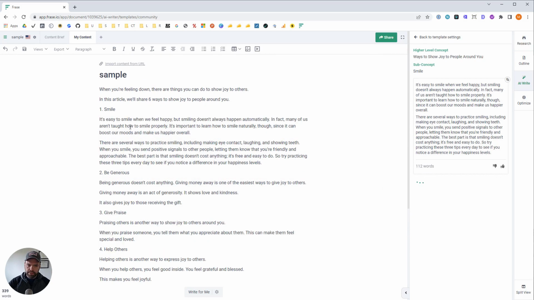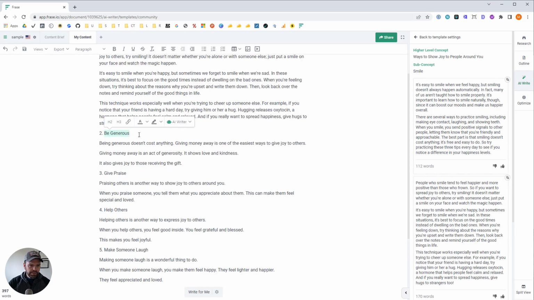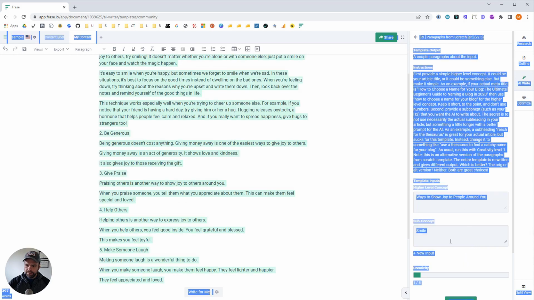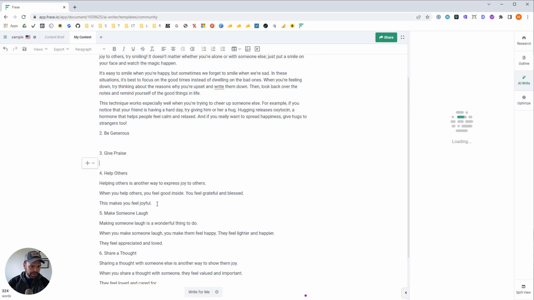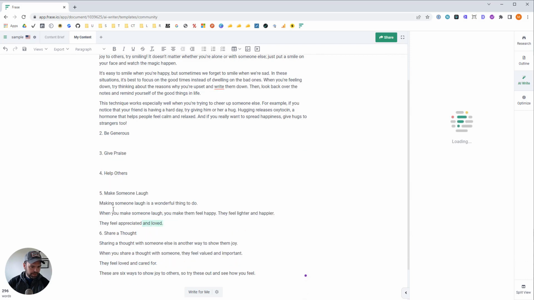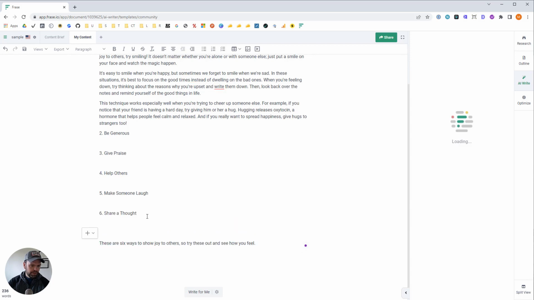If you're reading it, it's easy to smile when we feel happy, but smiling doesn't always happen automatically. It doesn't really talk about others. Let's see. Okay, that's good. I glanced at it. I think it's good enough. Be generous. Let's build this one out really quick. We'll just build out each one. It's a nice little conclusion right here.